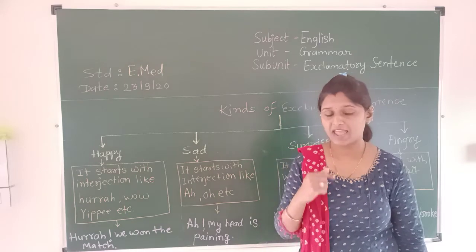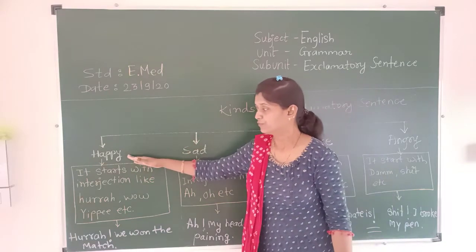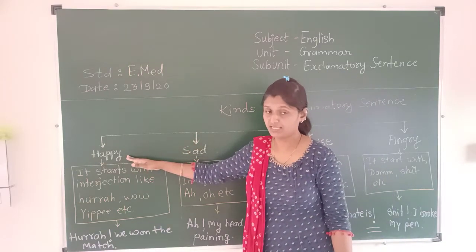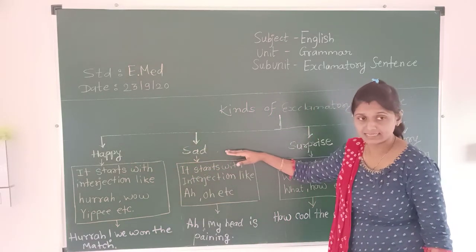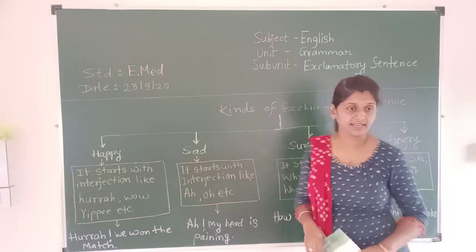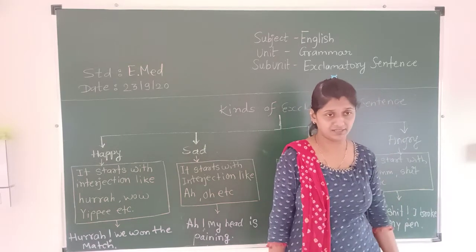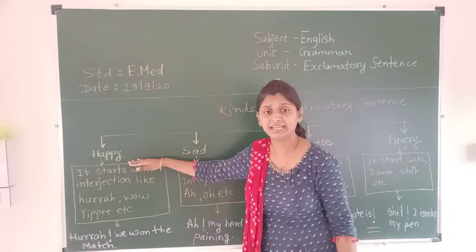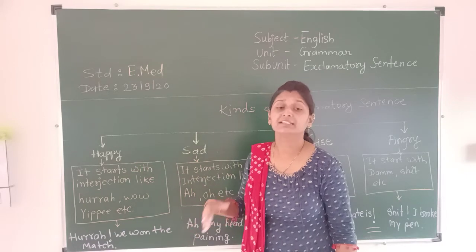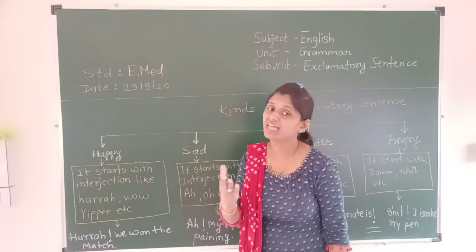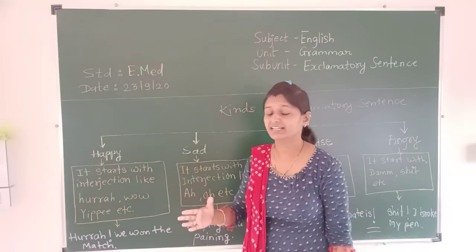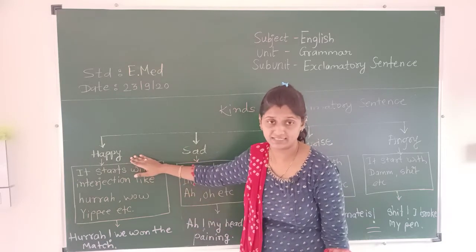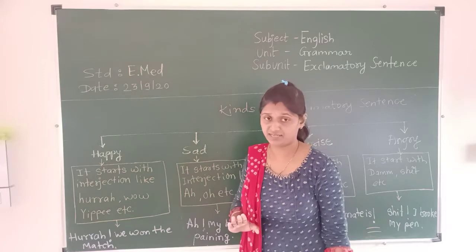Now again I will tell you the 4 kinds of exclamation sentence: happy sentence, sad sentence, surprise sentence and angry sentence. Happy sentence, what can we say? The sentence which shows the happiness, that sentence is known as a happy sentence in exclamatory sentences.